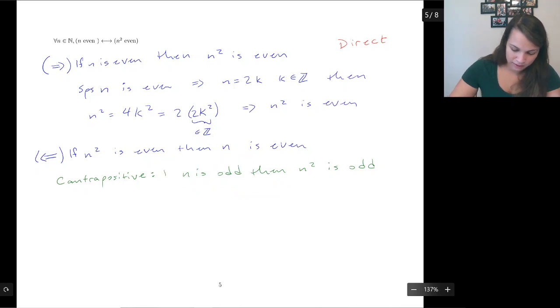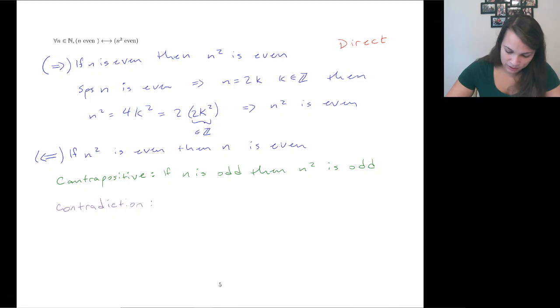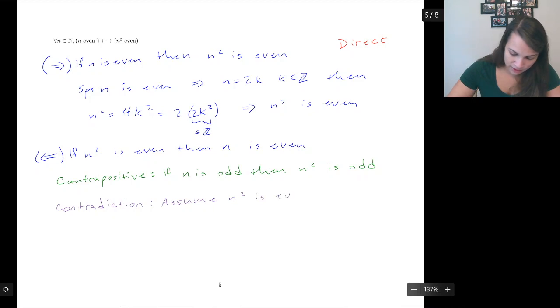Keep forgetting to write my ifs today. There we go. And then you could also do contradiction. And that would be: assume that n squared is even and n is odd.